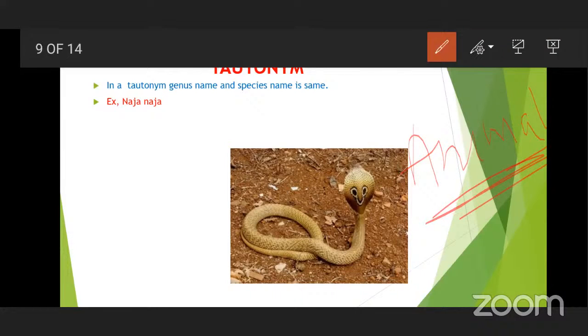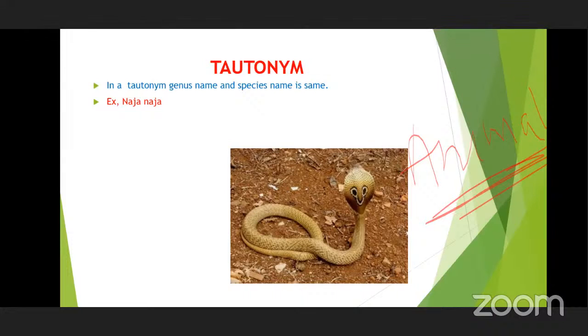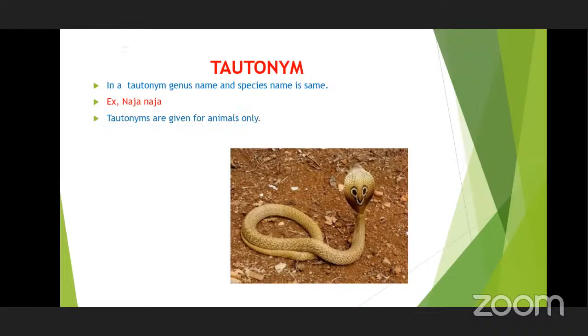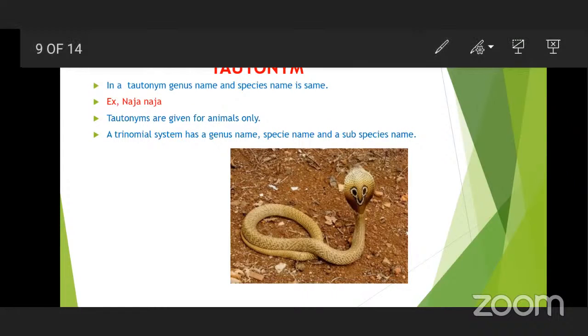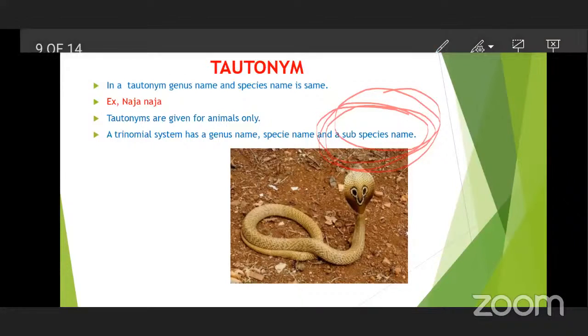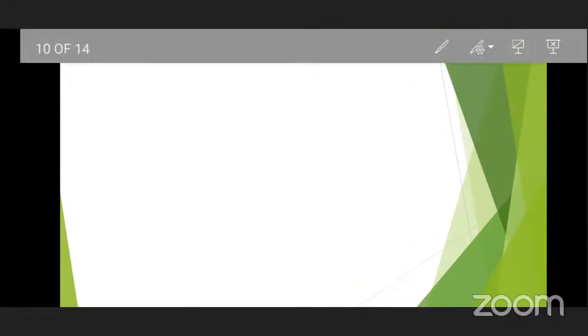It is only for animals, and it is not given for plants. Another system is also there, a trinomial system of nomenclature, but it is not much in use. It is nothing but similar to binomial nomenclature only. The thing is that the subspecies name is followed. So in this manner, nomenclature is done.